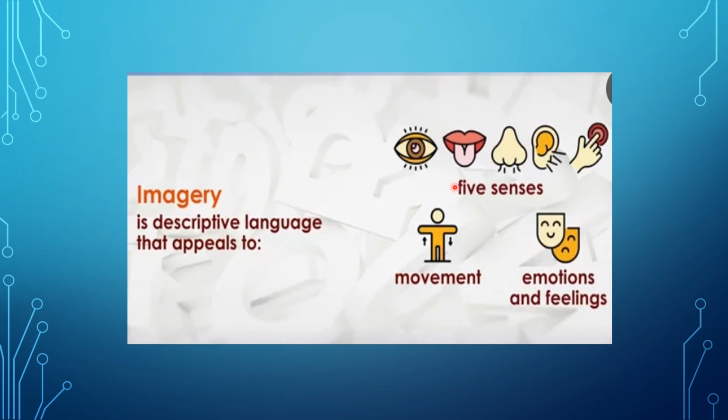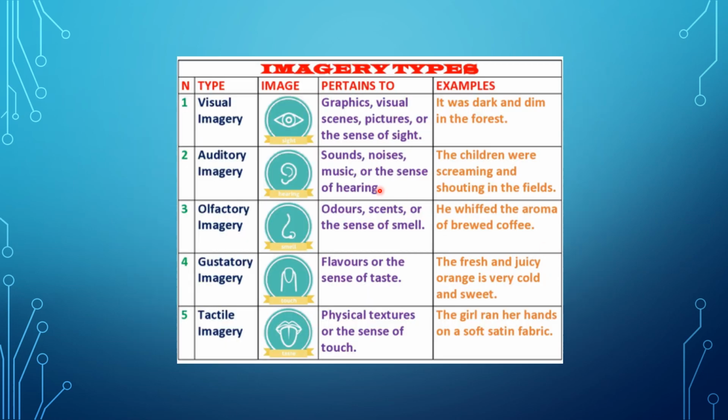Now the other poetic device is imagery. It is descriptive language that appeals to five senses: eyes to see, tongue to taste, nose to smell, ear to hear, and skin to touch. Here are some different types of imagery devices, like visual imagery. It deals with your sight. Any kind of graphics, visual scenes, pictures, or the scene of sight can be termed as visual imagery.